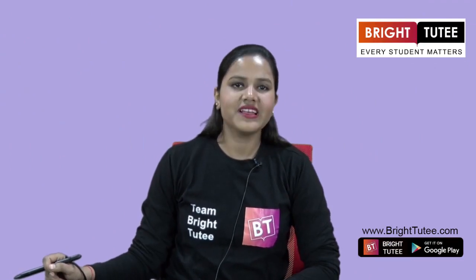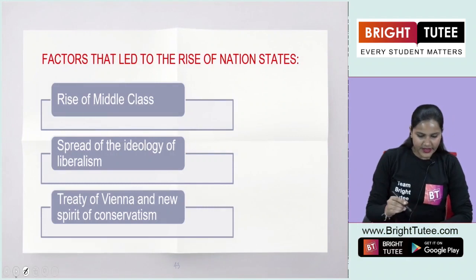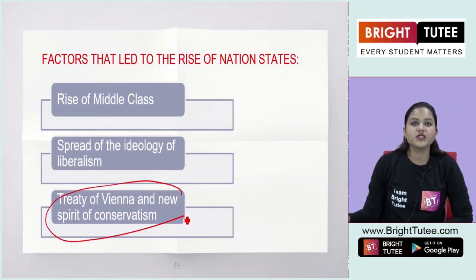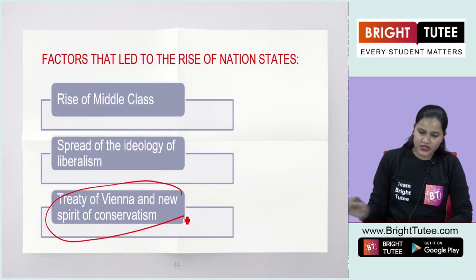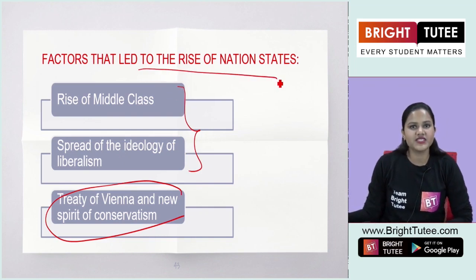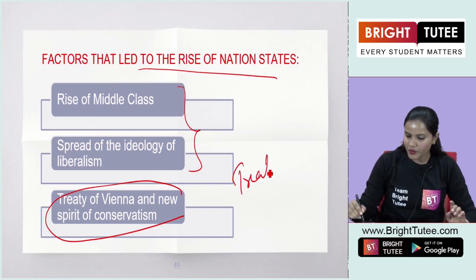Hello everyone, let's move on to our next topic, that is the Treaty of Vienna and the new spirit of conservatism. Now students, you have already learnt about the other two factors that led to the rise of nation states. Now the last factor here is this Treaty of Vienna.